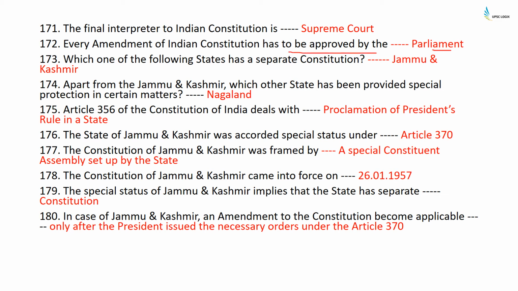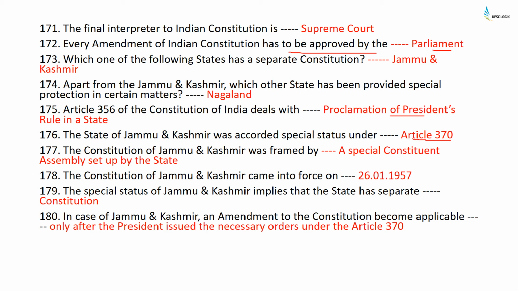Which one of the following states has a separate constitution? Jammu and Kashmir. Apart from Jammu and Kashmir, which other state has been provided special protection in certain matters? Nagaland. Article 356 of the Constitution of India deals with proclamation of President's rule in a state. The state of Jammu and Kashmir was accorded a special status under Article 370.